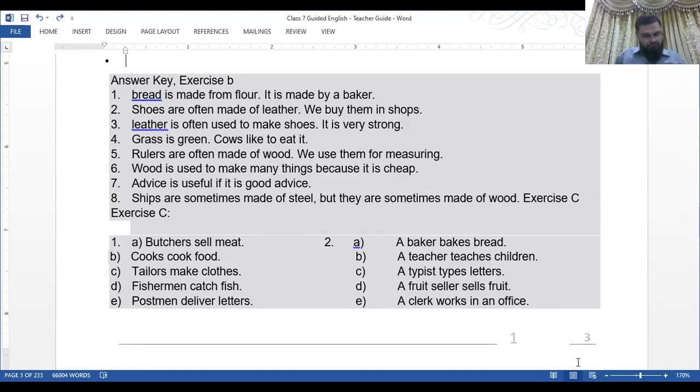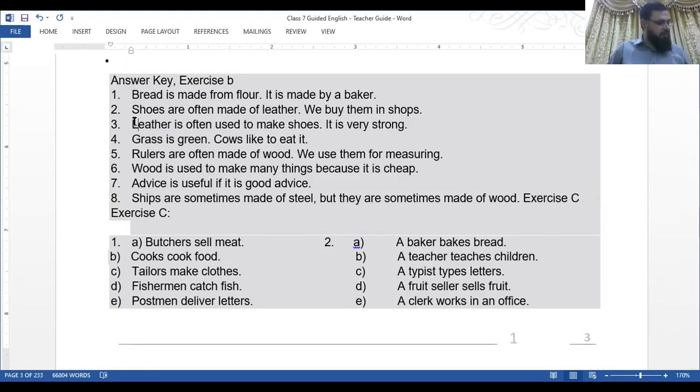Now, here we see there are some punctuation mistakes. You have to be careful about the punctuation also. Okay.